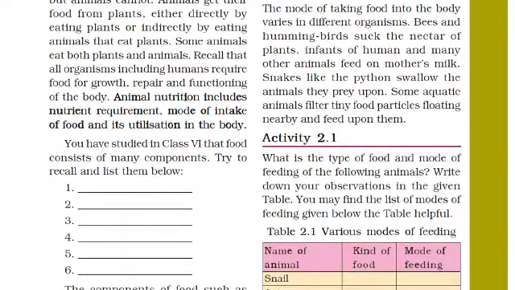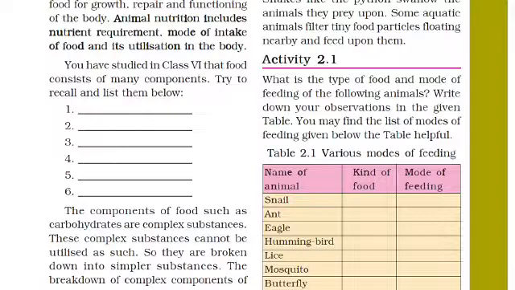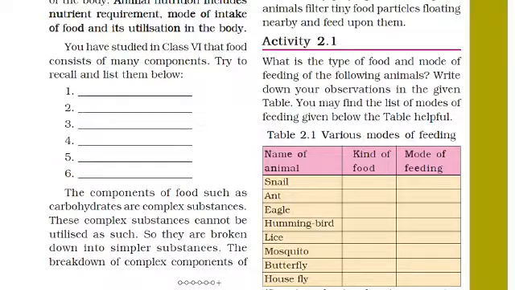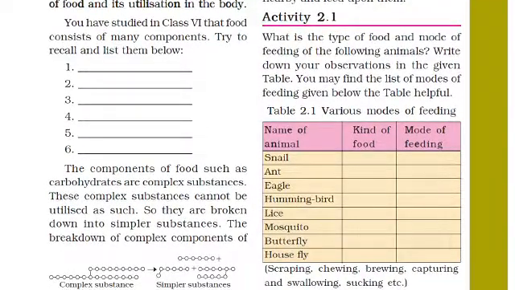Now one activity is there. You can see we have to perform one activity: what is the type of food and mode of feeding of the following animals? Write down your observations in the given table. Animals given are snail, ant, eagle, hummingbird, leaves, mosquito, butterfly, housefly.